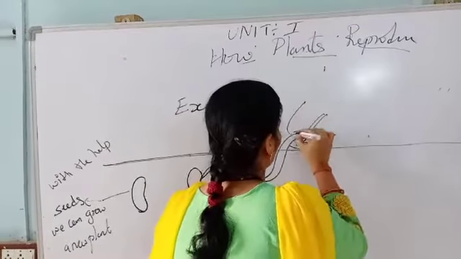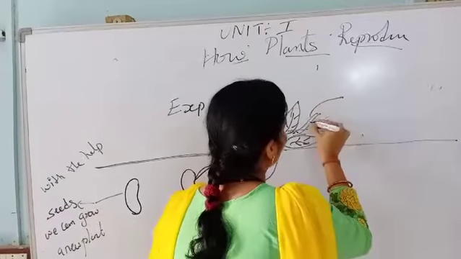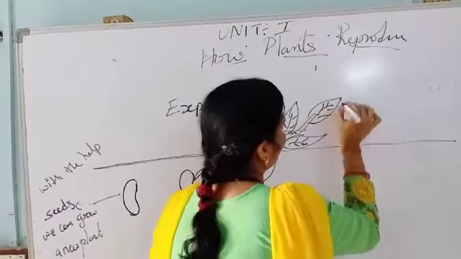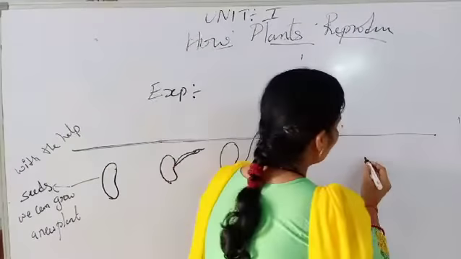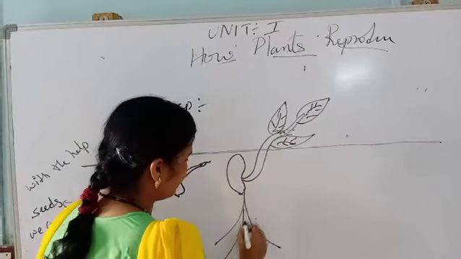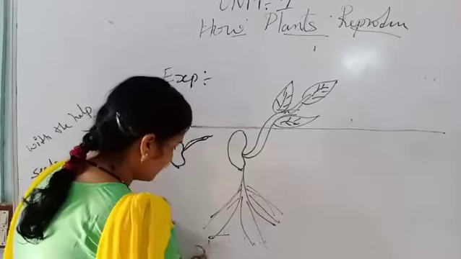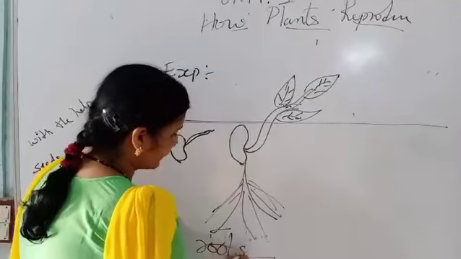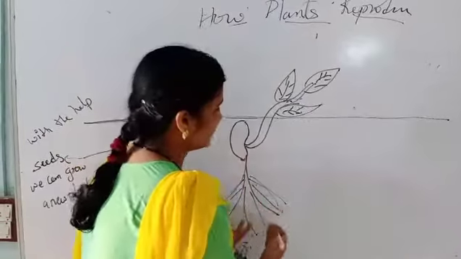After a few days, a plant will get roots also. These are roots. Seed, seed coat, seed leaves, this is root.